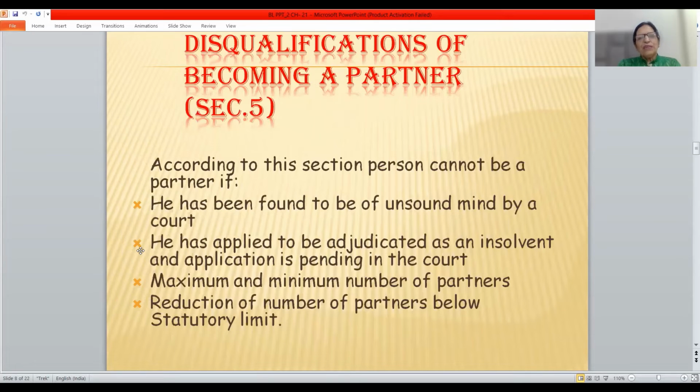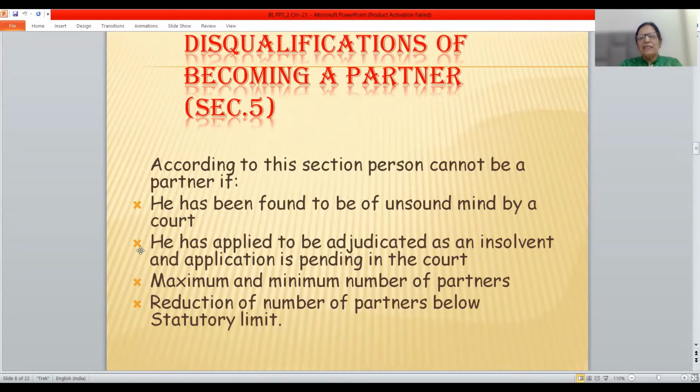Then who is not eligible to become a partner of LLP? The answer for this has been laid down under section 5 of the LLP Act 2008. According to this section 5, a person cannot be a partner if he has been found to be of unsound mind by the court. He is of unsound mind.